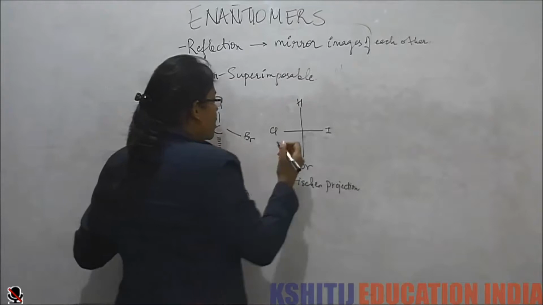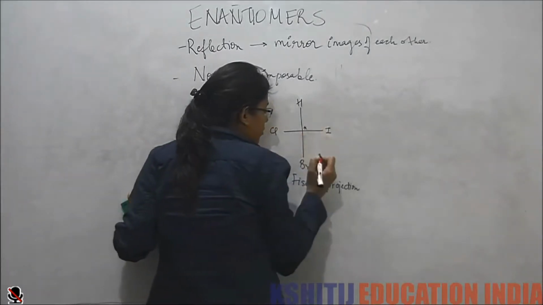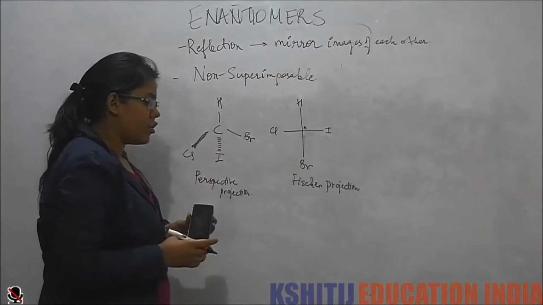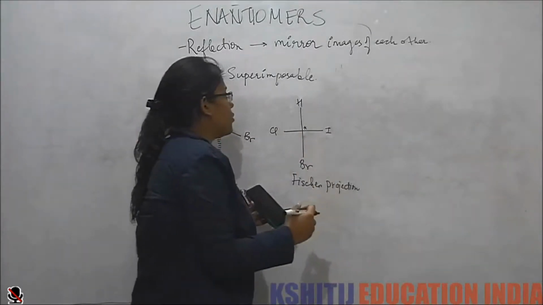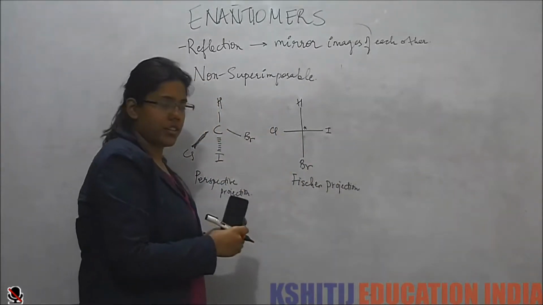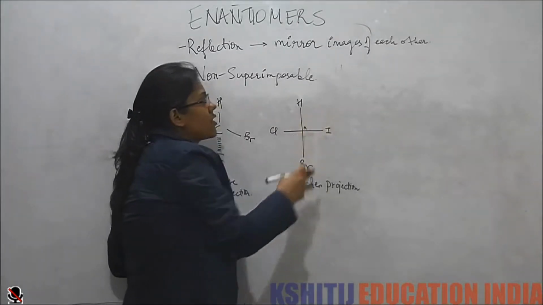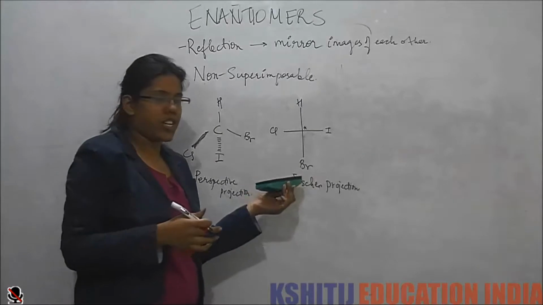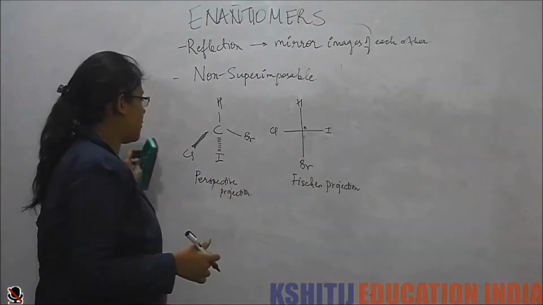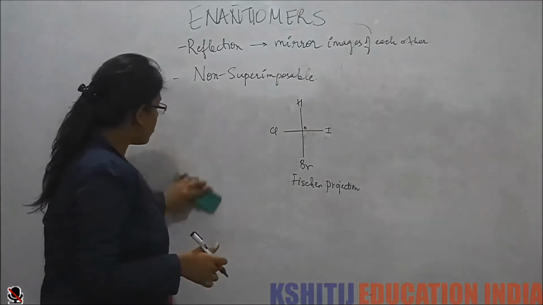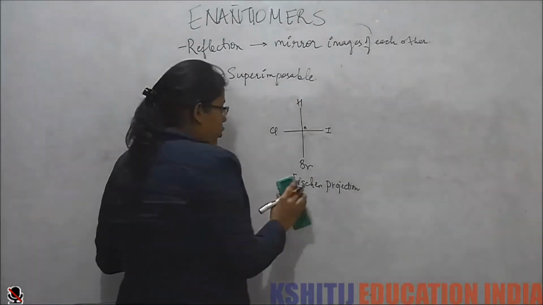In the Fischer projection, this is my chiral center, and these are the groups. So it is easier to draw the Fischer projection, and we will see, by nomenclature and while working with this, that it will be easier to work in the Fischer projection than in the perspective projection. Now let's try and draw the Fischer projection of some molecules.